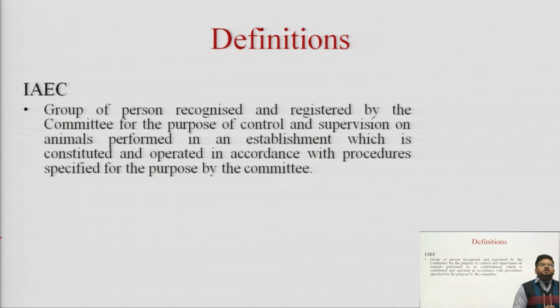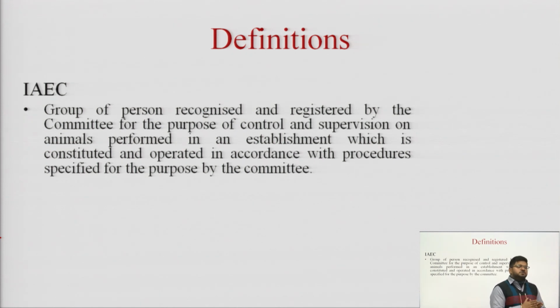Another and the most important term under this Prevention of Cruelty to Animals Act is IAEC. IAEC is the Institutional Animal Ethical Committee. The Institutional Animal Ethical Committee is a group of persons recognized and registered by the committee for the purpose of control and supervision on animals performed in an establishment, which is constituted and operated in accordance with the procedure specified for the purpose by the committee.